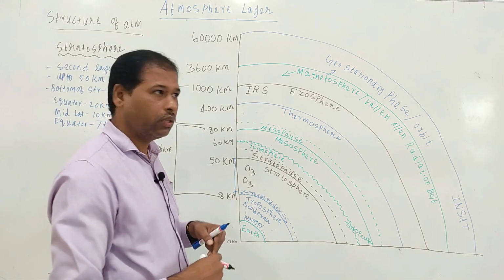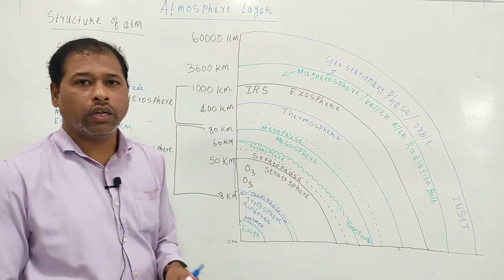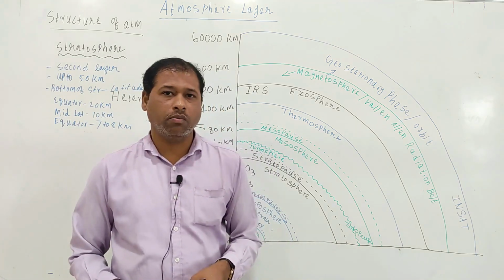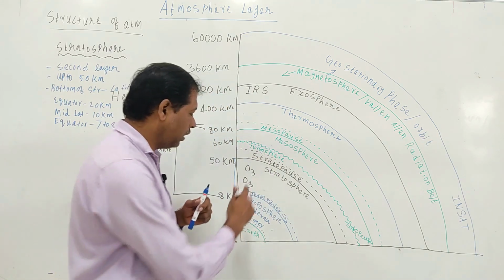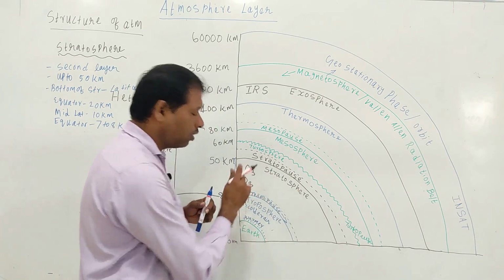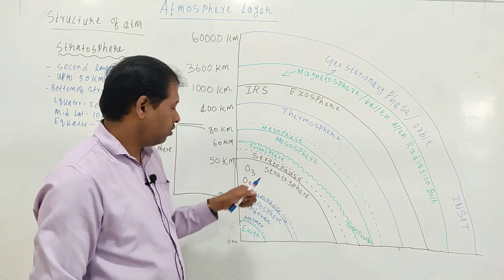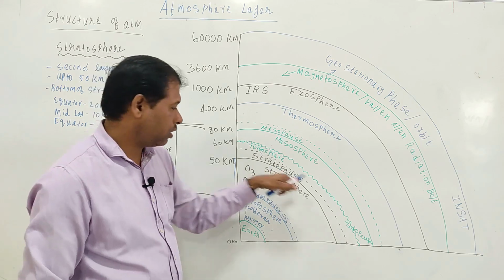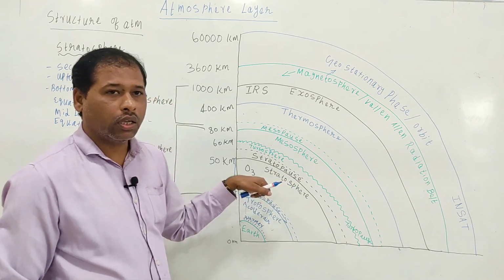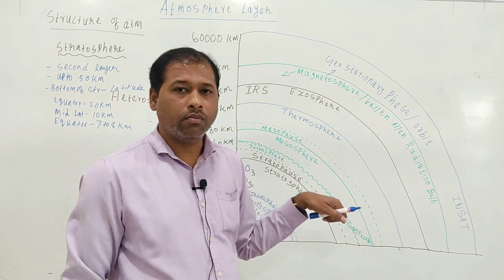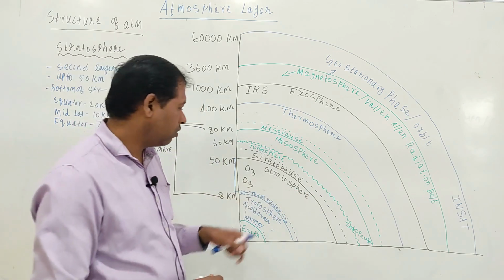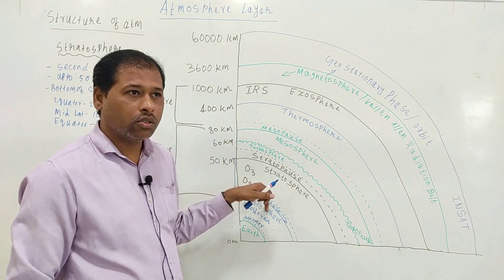Ozone, an unusual type of oxygen molecule, is relatively abundant in this stratosphere. This ozone heats the stratosphere as it absorbs energy from ultraviolet radiation from the sun.